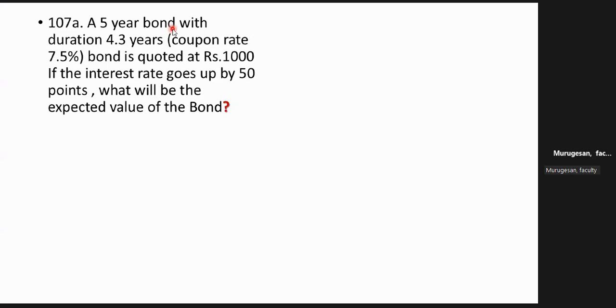So any investor, whenever the value of the bond comes down, will be worried. It becomes a loss. So what is duration? How long can he hold that bond? Because the longer he holds, the larger is the risk. Immediately you should be able to sell the bond, and you are coming out of the risk. But it's a long-year bond, a 10-year bond. Till 10 years you have to hold the bond, so for 10 years you are having a risk. If it is going up, no risk. Going down, it becomes a loss.